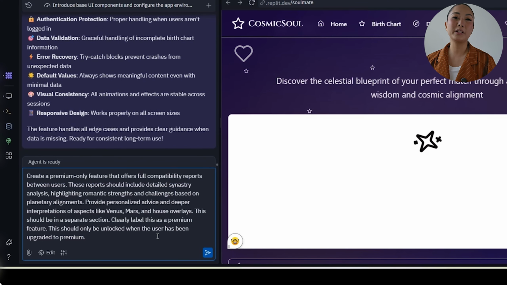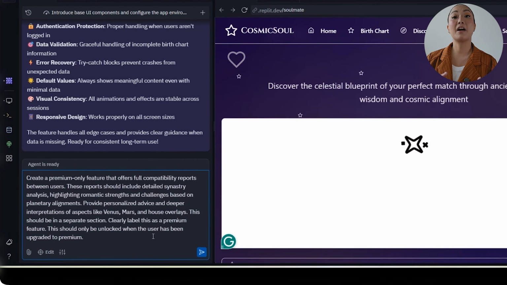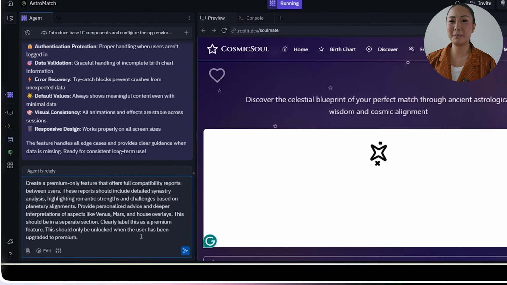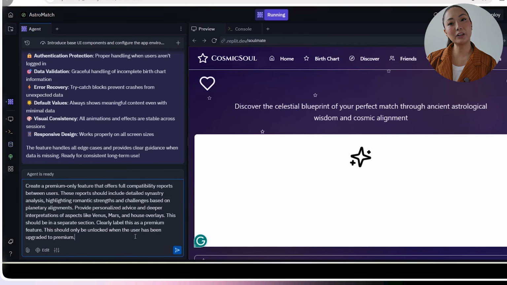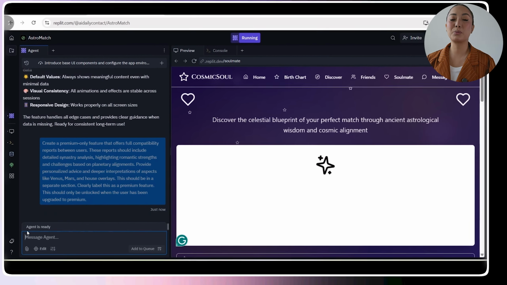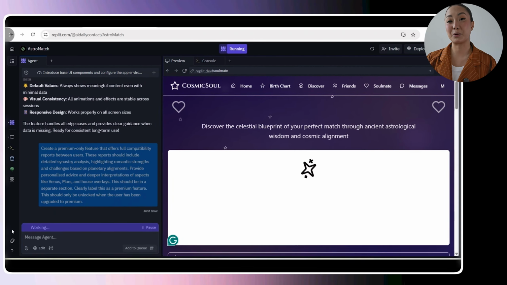Create a premium-only feature that offers full compatibility reports between users. These reports should include detailed synastry analysis, highlighting romantic strengths and challenges based on planetary alignments. Provide personalized advice and deeper interpretations of aspects like Venus, Mars, and house overlays. This should be in a separate section. Clearly label this as a premium feature. This should only be unlocked when the user has been upgraded to premium.